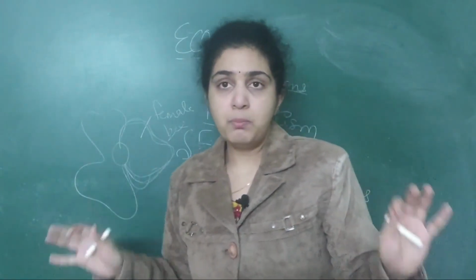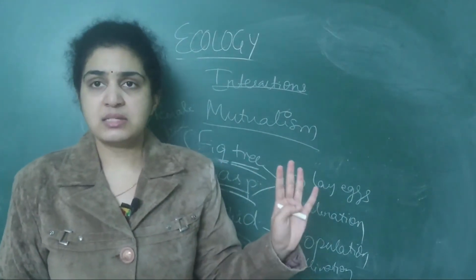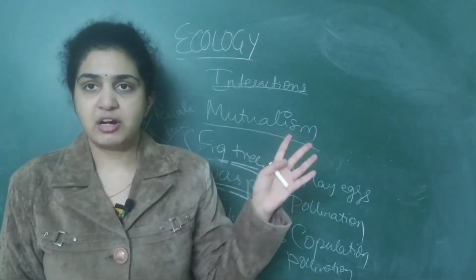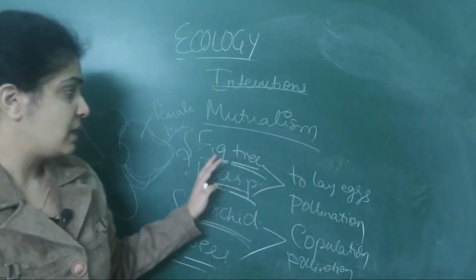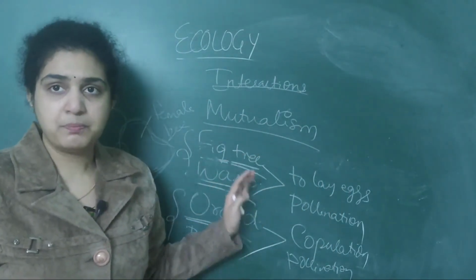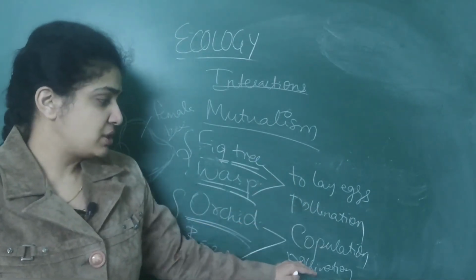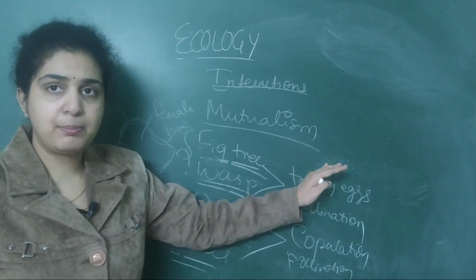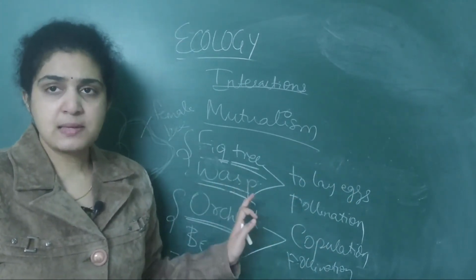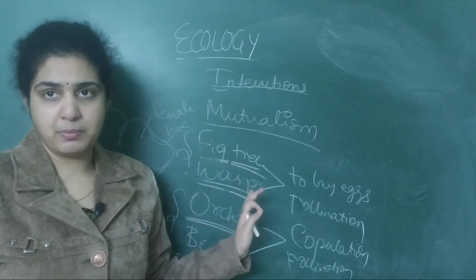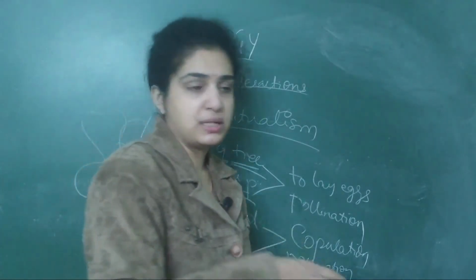Simple. So for mutualism, there are only 4 examples that you should remember: lichens, fungi and algae; mycorrhiza, fungi and higher plants; next, fig tree and wasp; orchid and bees, pollination. Here these help to lay eggs and these help in copulation. Simple and easy to remember. So this is about mutualism.